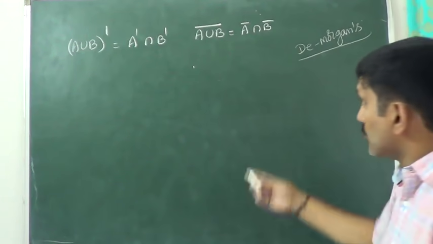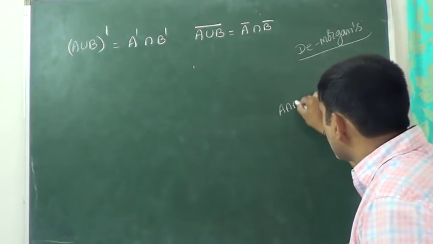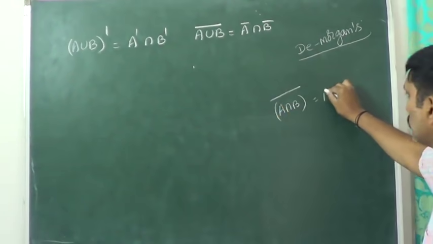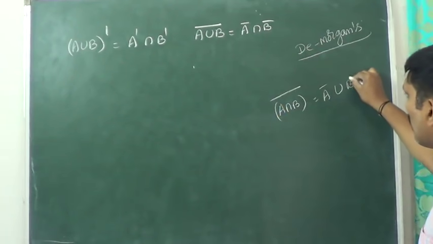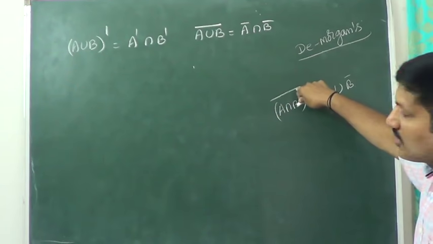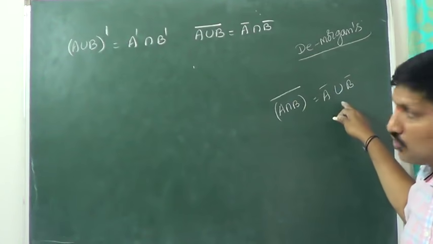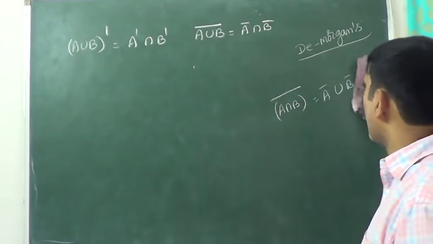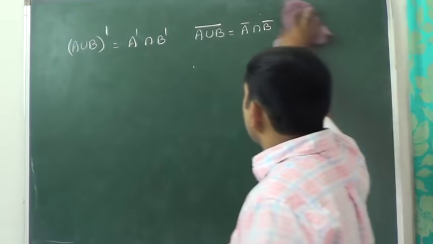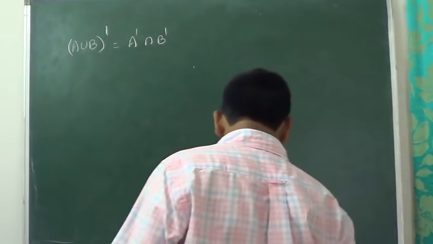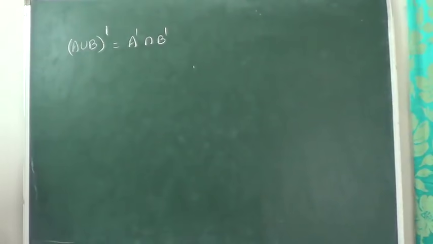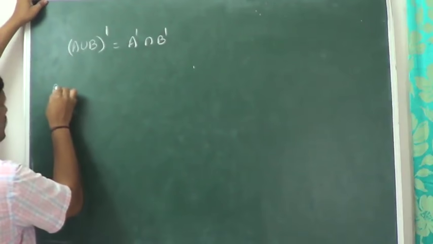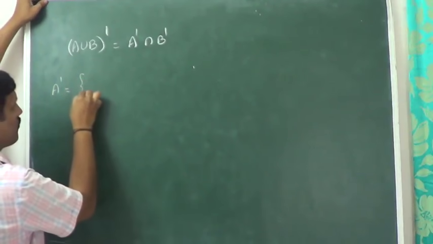In the similar way, we can discuss (A intersection B) whole dash is equal to A bar union B bar. Whenever complement is entering inside, intersection changes to union, union changes to intersection. Now among these two, one of the properties I am going to prove. Same way you can prove the next one also. So first of all, I am going to show how (A union B) whole dash is equal to A dash intersection B dash.